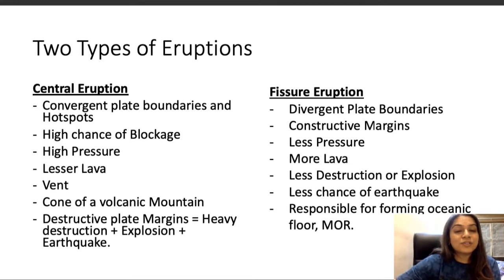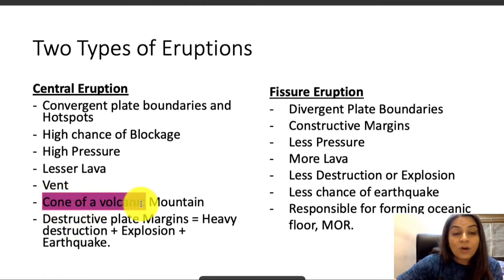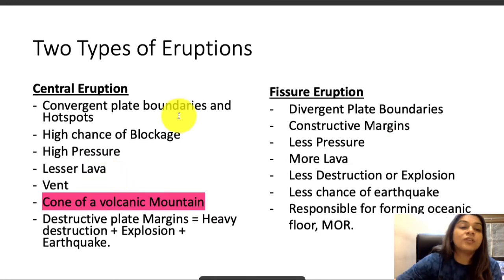Because of that, central eruption volcanoes are the more explosive kind, which cause heavy destruction, and they're also a cause of earthquakes. These centrally erupted volcanoes are the ones that form cones or volcanic mountains, and they release less lava as compared to the fissure eruption.